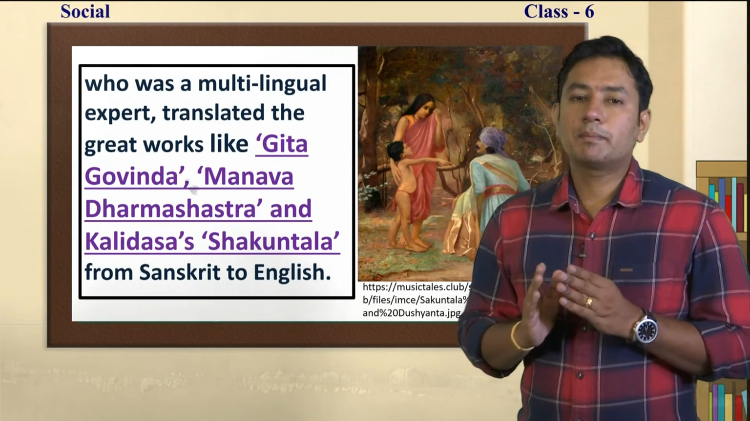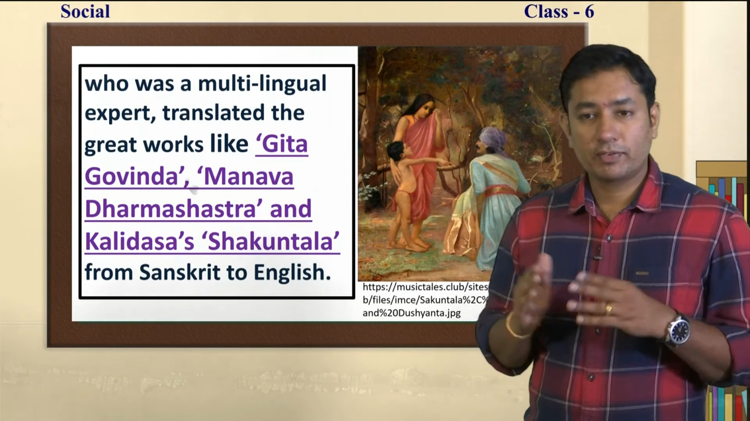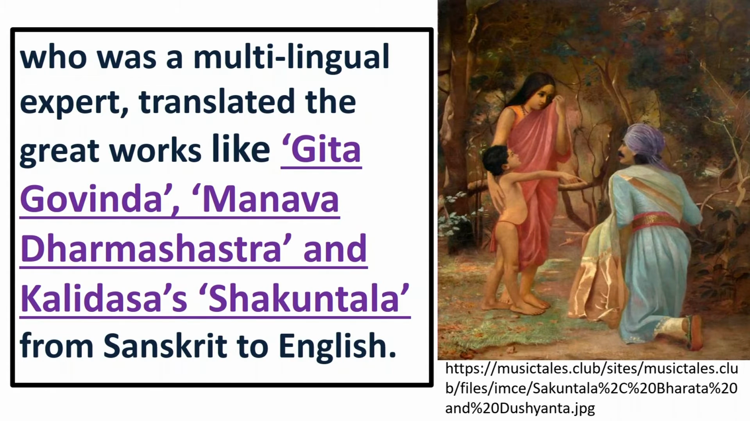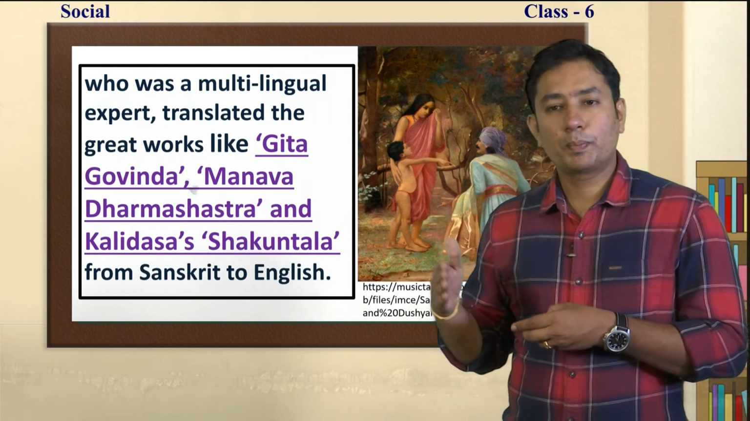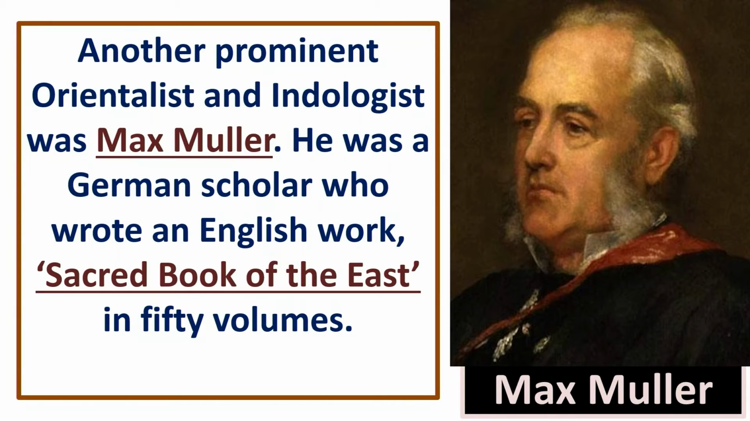He is a multilingual expert. A multilingual expert is one who knows different languages. He translated Gita Govindam, Manava Dharma Shastra and Kalidasa's Shakuntala. These works he translated from Sanskrit to English, so that Europeans got to know the great heritage of India. This is Max Muller.